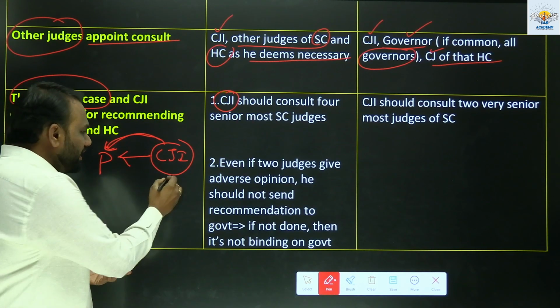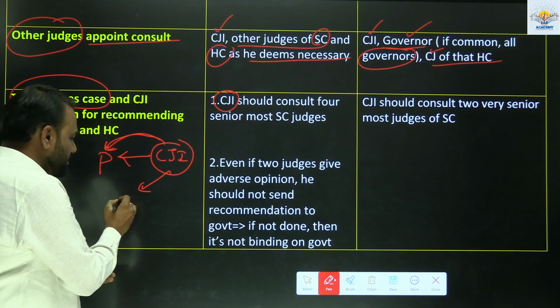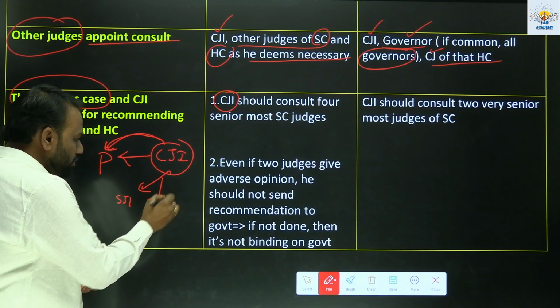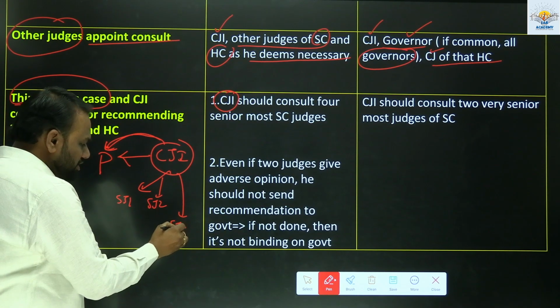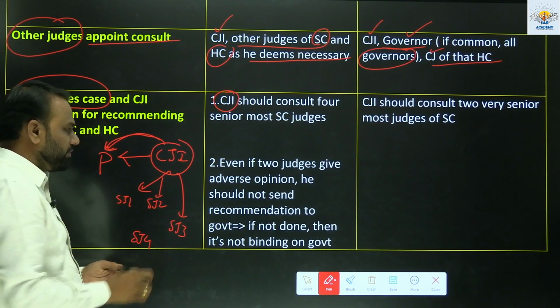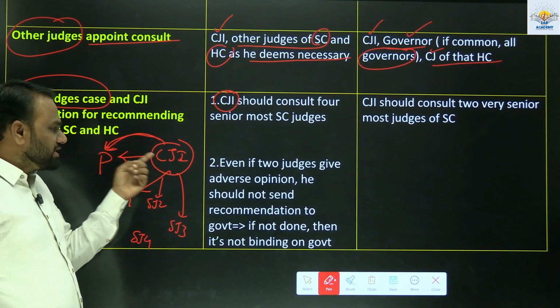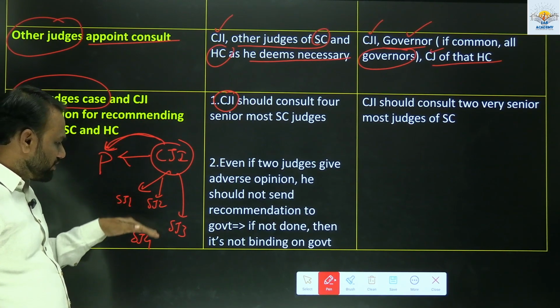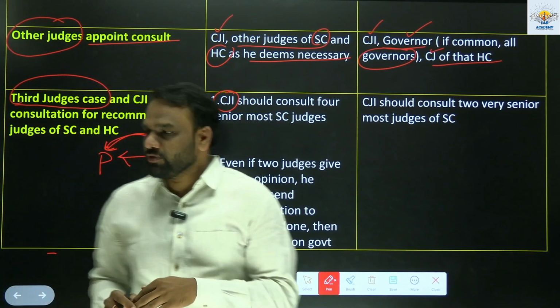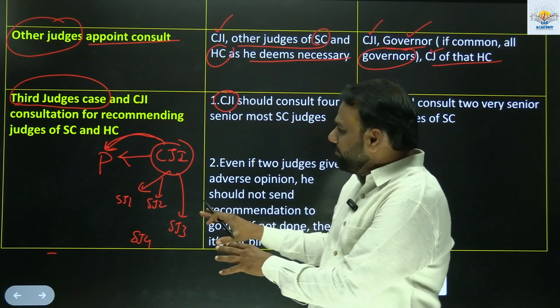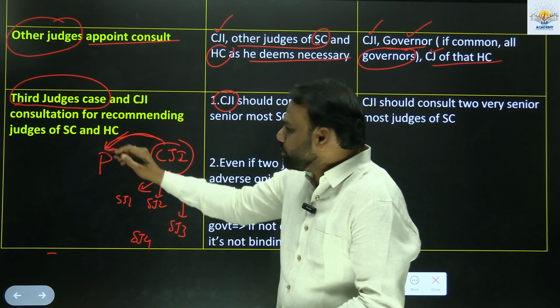So before that, he has to consult 4 senior most judges. So Senior Judge 1, Senior Judge 2, Senior Judge 3, Senior Judge 4. So before sending the recommendation, the Chief Justice of India has to consult 4 senior most judges. After consulting them, then he has to send the names to the President.